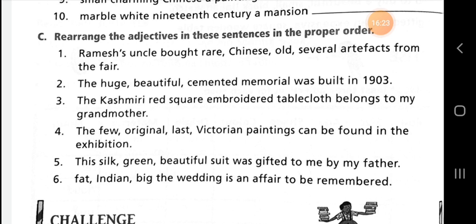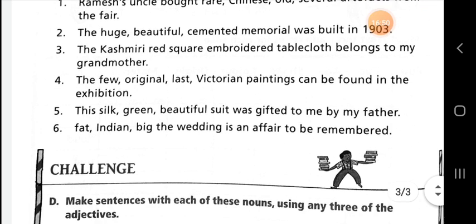Now last sentence of exercise C. Fat Indian big. The wedding is an affair to be remembered. Okay. Dear student, the fat big Indian wedding is an affair to be remembered. So these are the proper sequences.